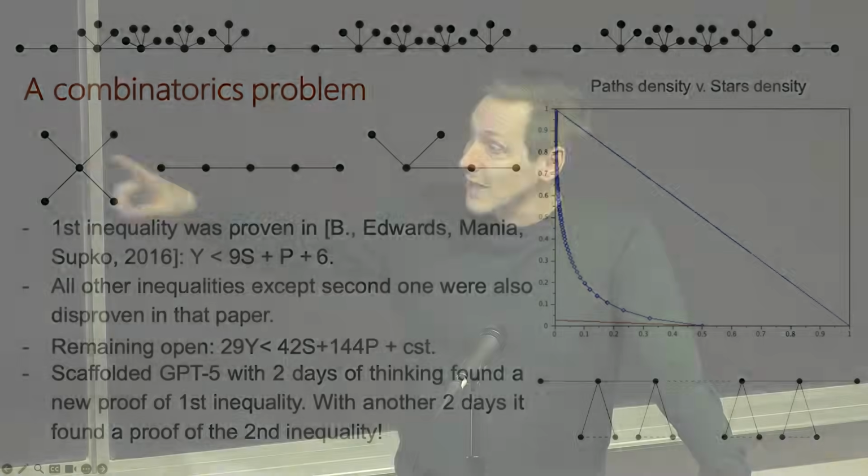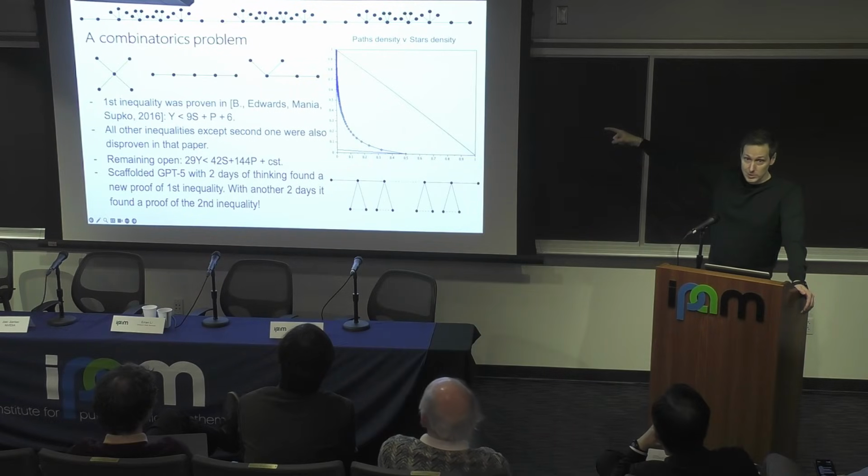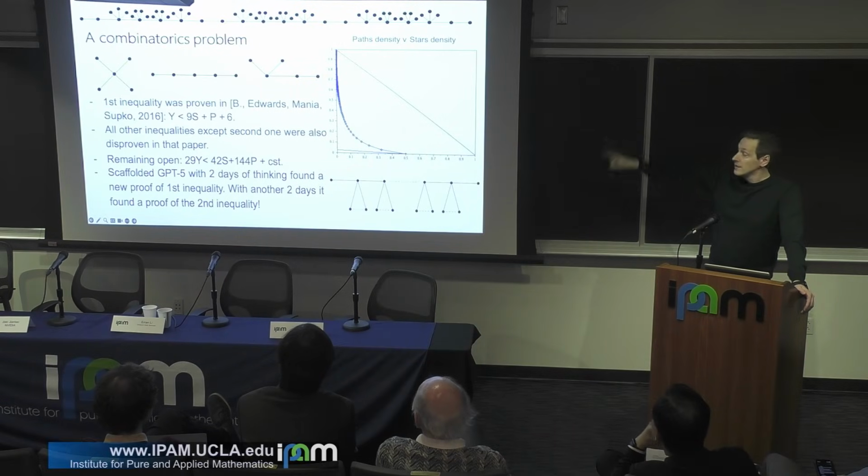But importantly, I did not ask the second inequality straight up. This is also something very important to understand. I knew if you just ask the second one, it's going to be way too hard. So what I did is I asked the first question first, for which I already knew a solution. The model thought for 2 days, came back with a solution, and I put that one in context, and then I said, okay, now go attack this generalization of it. And it came back with a proof.